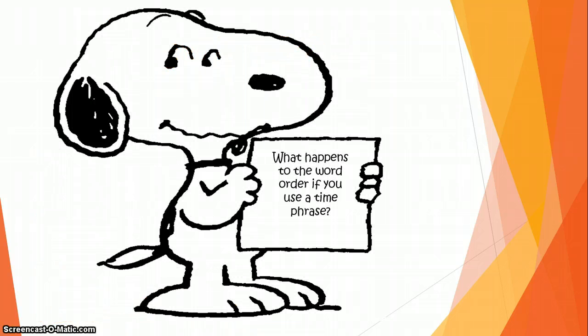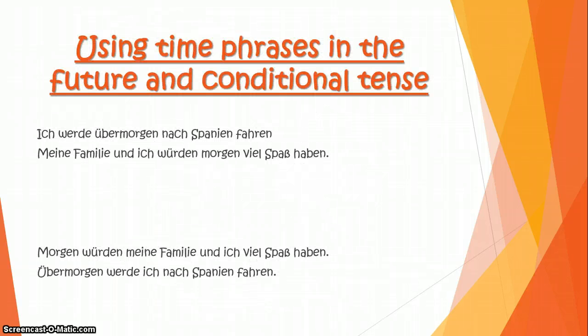So, what actually happens to the word order if you use a time phrase, you may wonder, because you may want to expand them to get a higher grade. So, using a time phrase in the future and in the conditional tense. Number one: ich werde übermorgen nach Spanien fahren. So, the day after tomorrow I will go to Spain. And meine Familie und ich würden morgen viel Spaß haben. My family and I would have a lot of fun tomorrow.